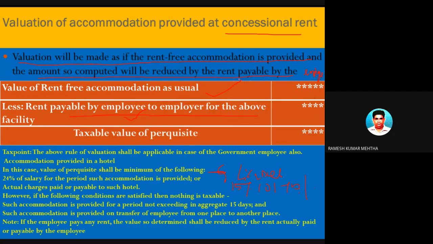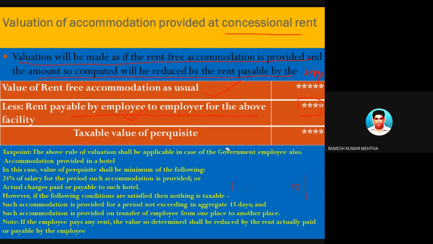Whatever rent is paid by the employee to the employer, you deduct it, and whatever is the difference is the value of the perquisite in the hands of the employee, and it is taxable in the hands of the employee. I will give one more example.